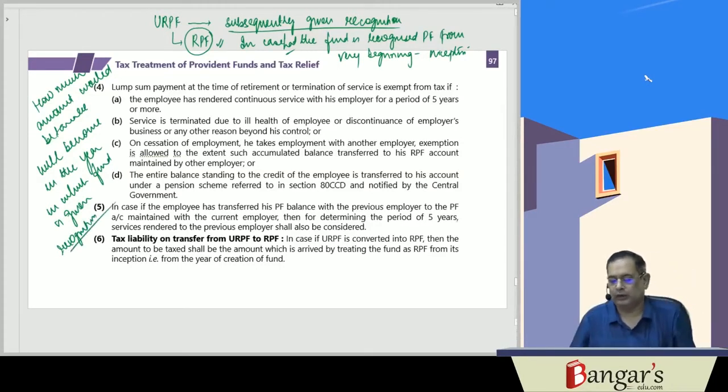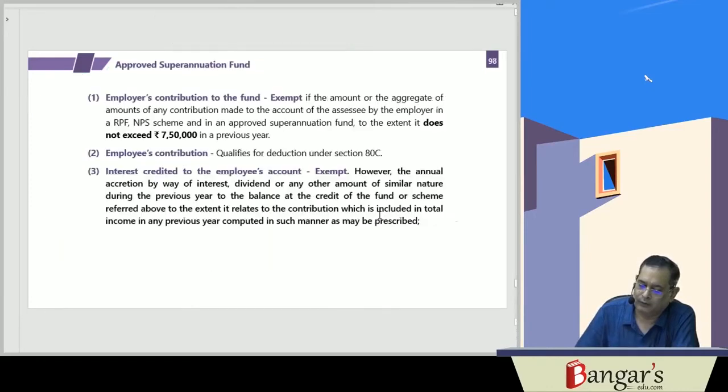So here, if an unrecognized provident fund is converted into a recognized provident fund, then the amount to be taxed shall be the amount arrived at by treating the fund as a recognized provident fund from its very inception, that is, from the year of the creation of the fund. So that is about the tax treatment of the provident fund.